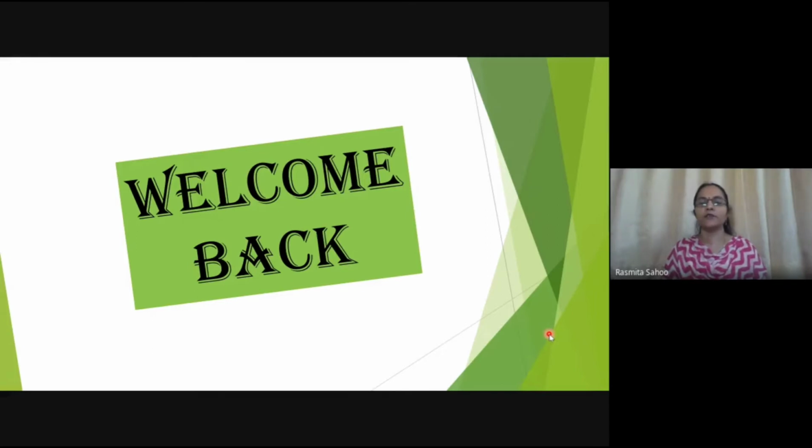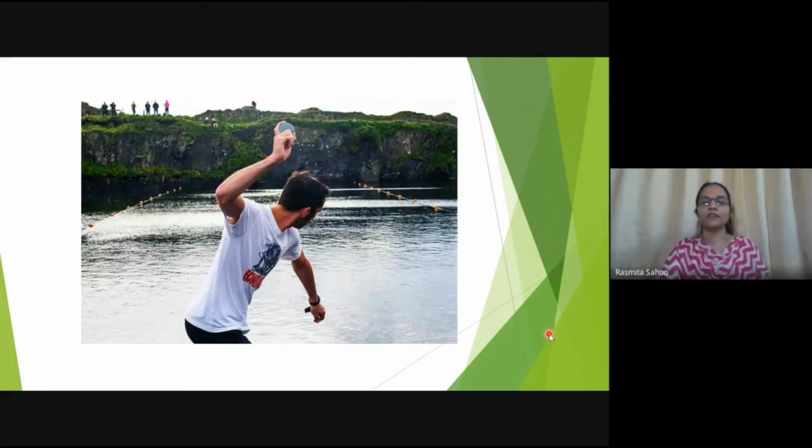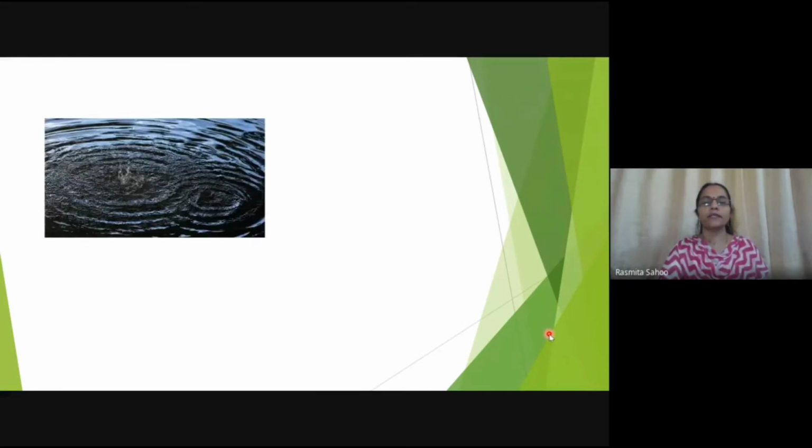Today I would like you to take back to your childhood memories. See what this guy is doing? All of you must have done this type of activity, right? So he is throwing a stone to still water. Once he throws the stone, what will we see? We'll see the patterns like this over the water surface, right? What are these? These are nothing but waves.